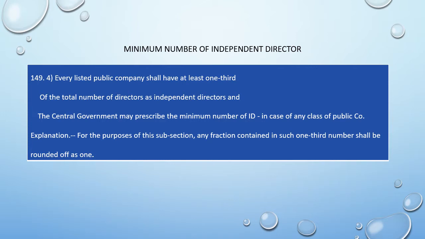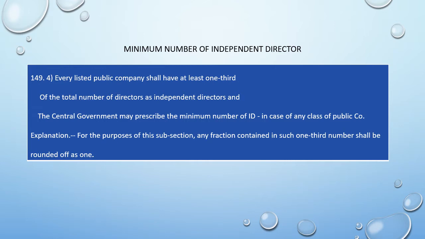Section number 149.4 talks about the two types of companies. One, every listed public company shall have at least 1/3 of the total number of directors as independent directors. Suppose there are 12 directors, 4 directors must be independent directors. 15 directors, 1/3 is equal to 5 directors must be independent directors.